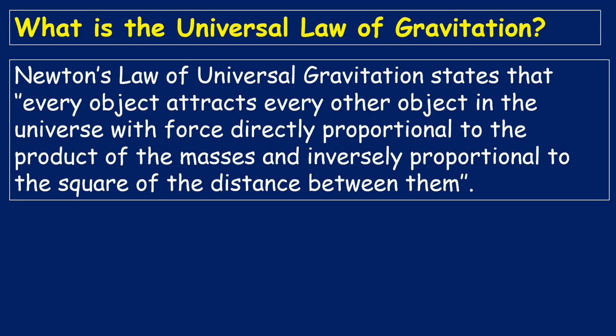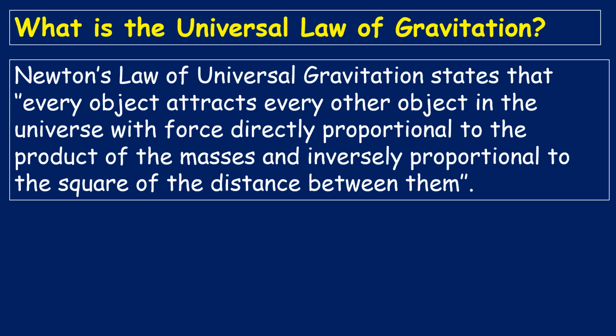That force is directly proportional to the product of the masses. That means if two objects are there, each object attracts the other with a certain force. That force is directly proportional to the product of their masses and inversely proportional to the square of the distance between them. This is the universal law of gravitation.